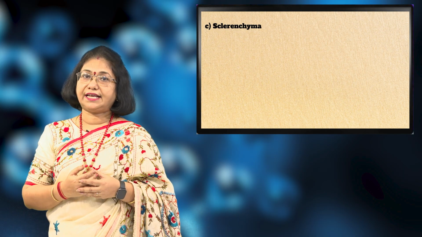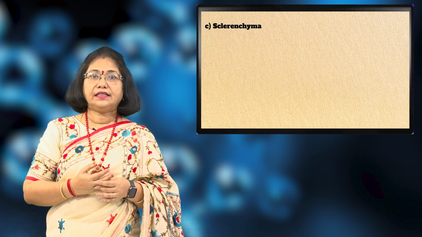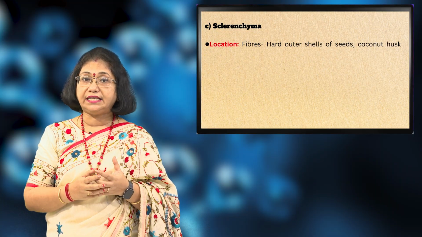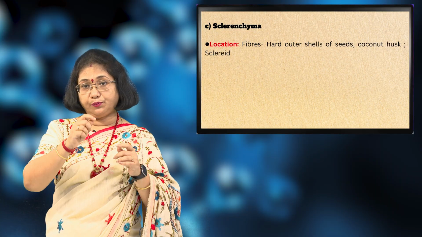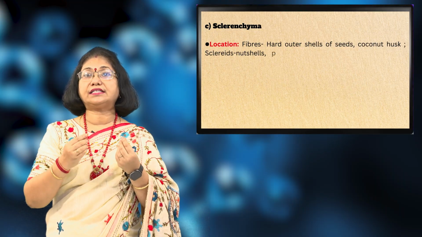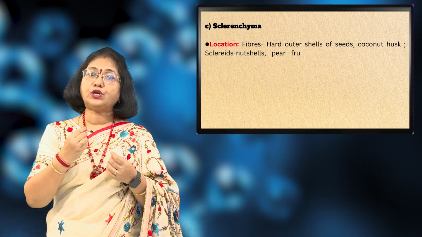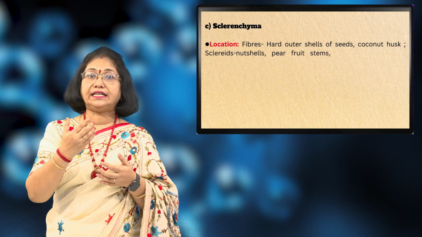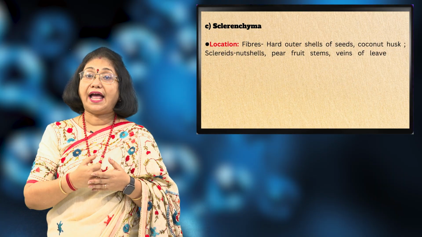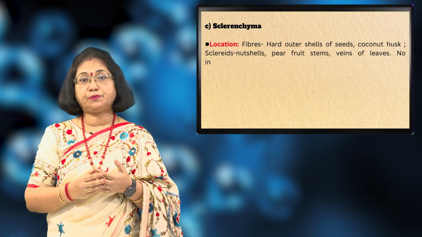Coming to the third type, that is the sclerenchyma. The sclerenchyma are the hard outer shells of the seeds, coconut husk. Have you seen when you peel a coconut, the husk that comes out? Those are the sclerenchyma tissue. They are also called the sclereids. They are present in nutshells, pear fruit stems, veins of leaves, and they do not have any intercellular spaces.